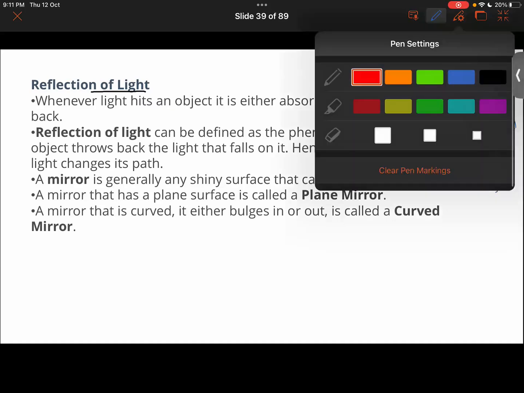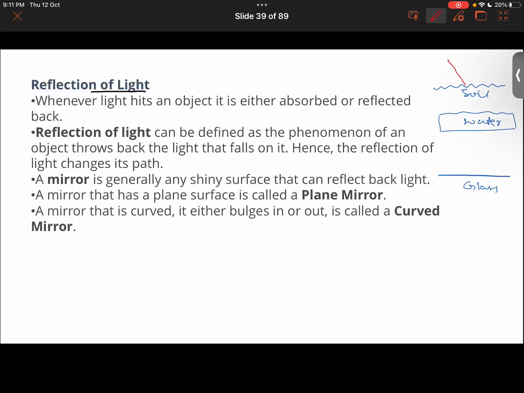The light rays that fall on all these objects will go through different phenomena. Look at how all of the light rays are falling parallel to each other on the surface. Getting it?